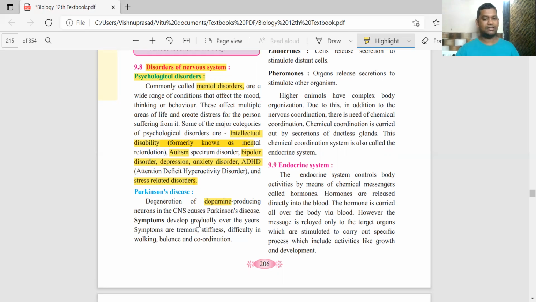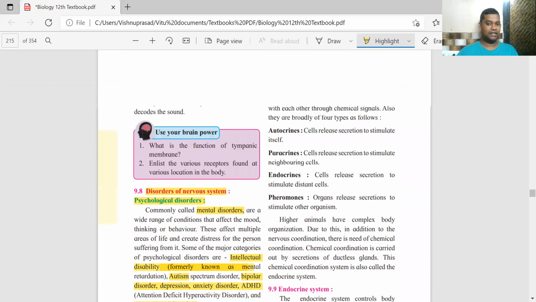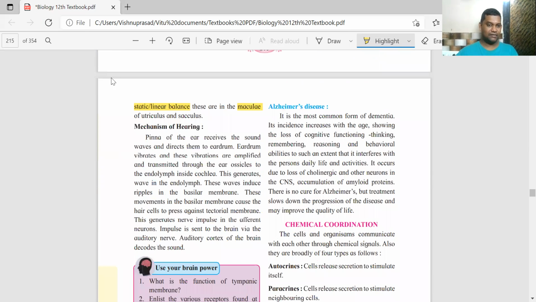So symptoms are not a sudden one. Slowly it will start and then it will progress. So tremors, stiffness. Tremors मतलब ऐसे mild shaking, okay, hands and all. Stiffness एकदम कड़क भी हो जाएगा. Difficulty in walking, balance, coordination, all that can happen in Parkinson's. So it's not a complete treatment as such, but there are treatments available, regular checkups and consultancies needed. So they need proper care by the family.